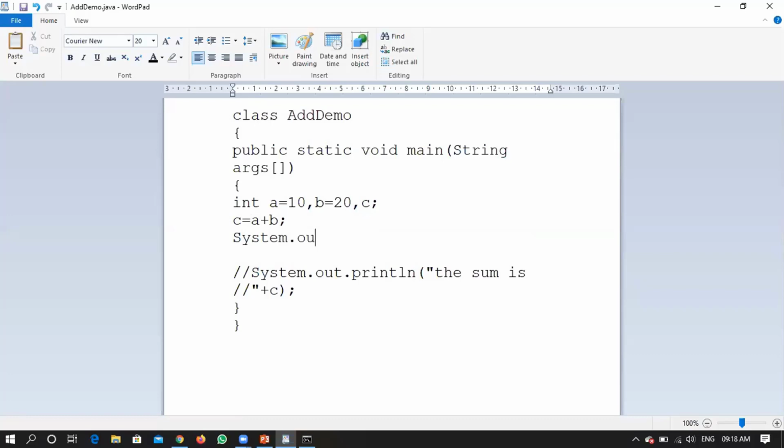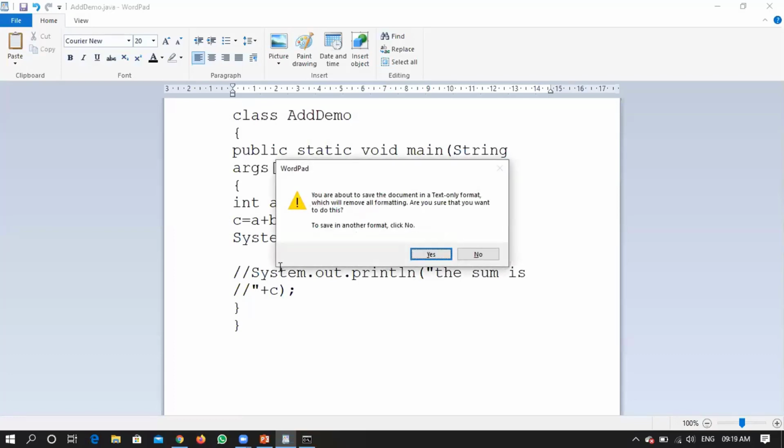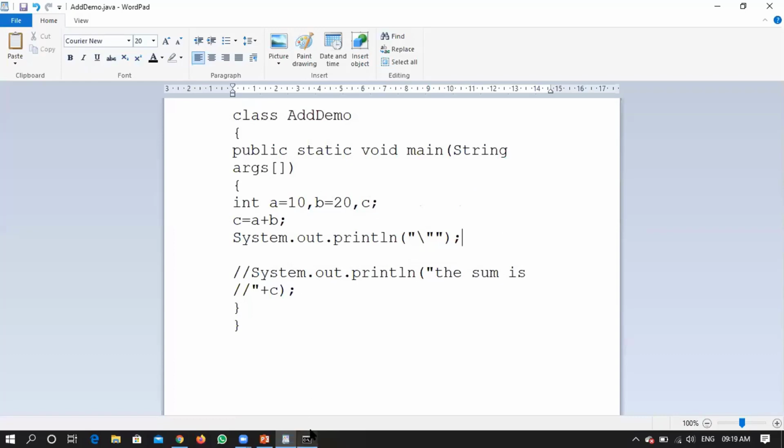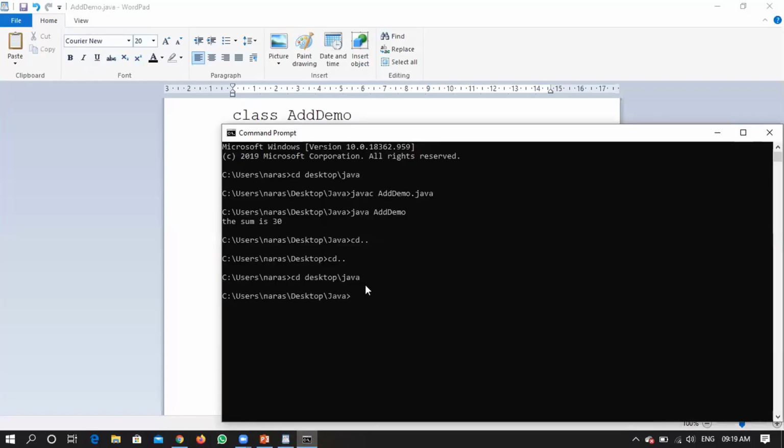System.out.println. This is normal double quotes, right? So now what I'm saying is, I don't want to go with a normal double quote, rather I wanted to print a double quote on a screen. So before that, you prefix an escape sequence, then you close the double quote, right? So let us cross check whether it is working fine or not, then we will discuss syntactically it is correct or not.